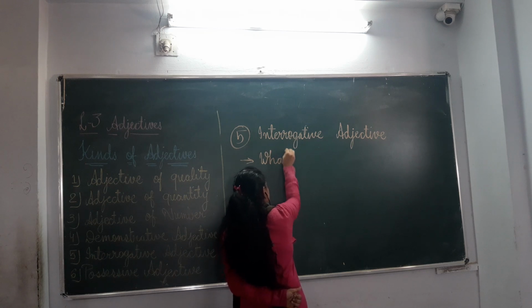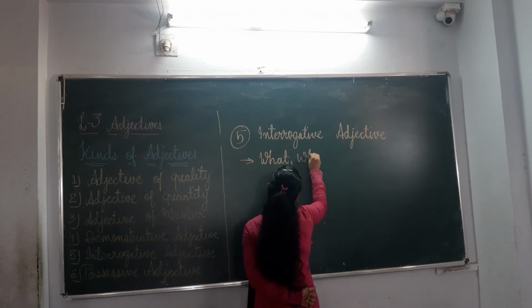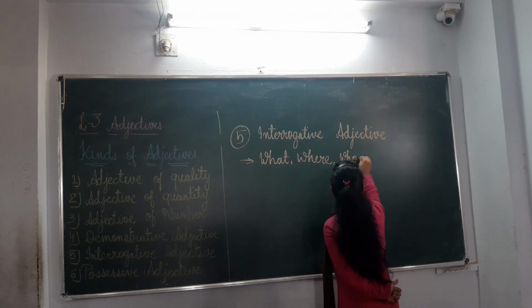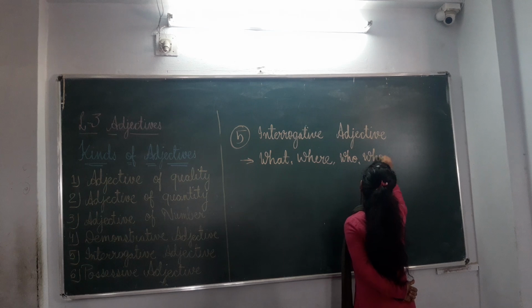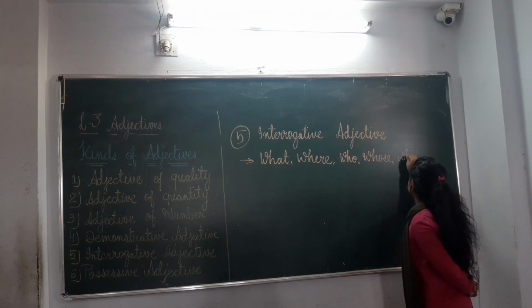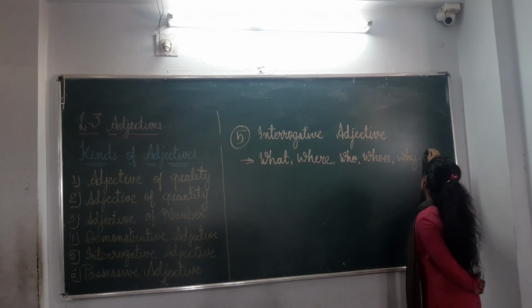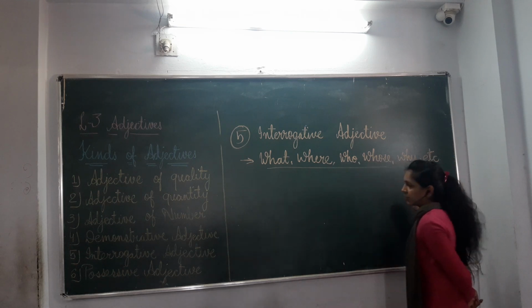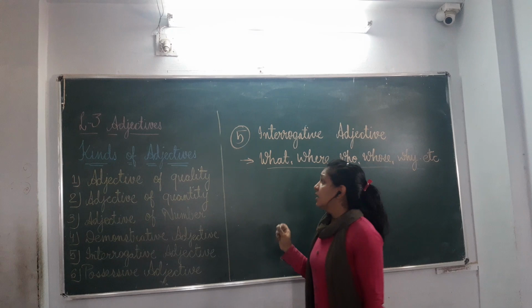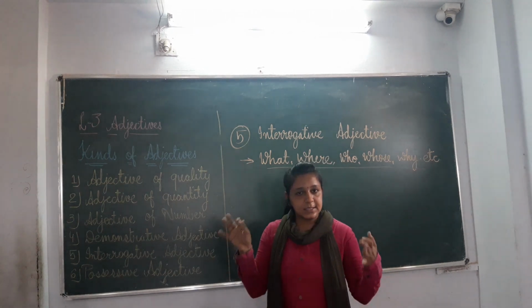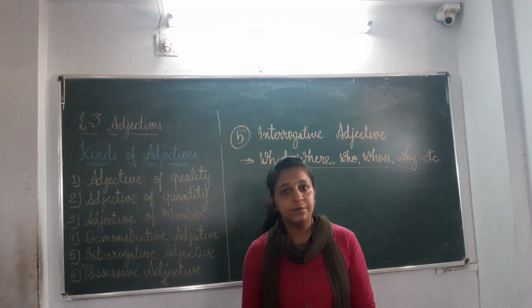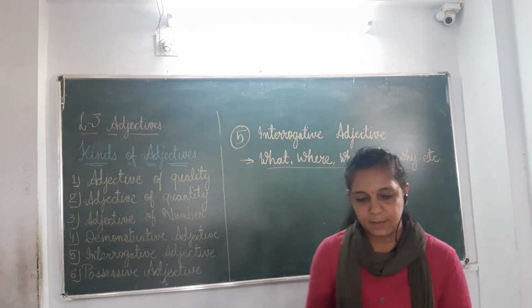What, where, who, whose, why, etc. These are the words which we use to interrogate, right? But how can we find out that these are the words which show the meaning of an adjective? Let us take some examples.